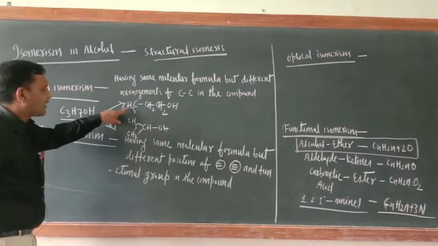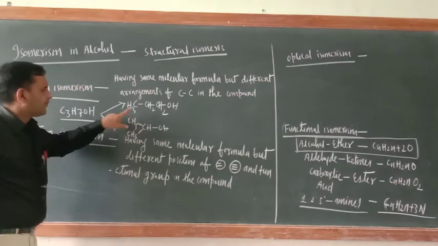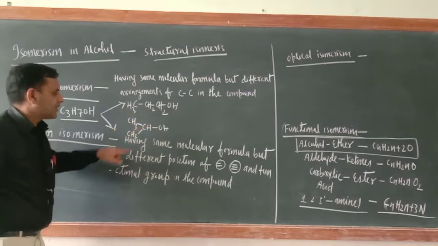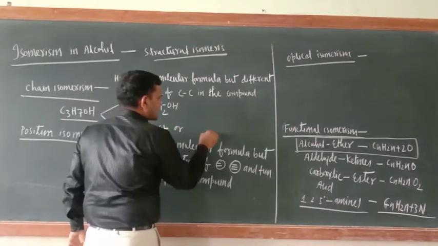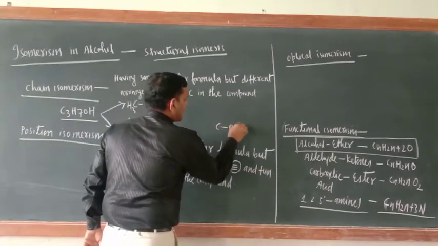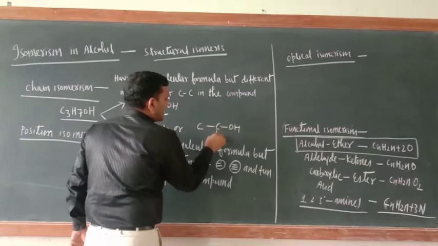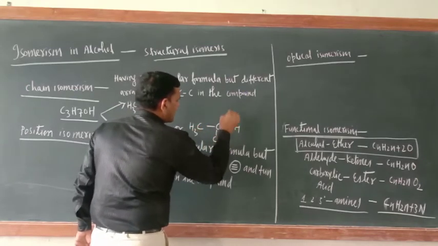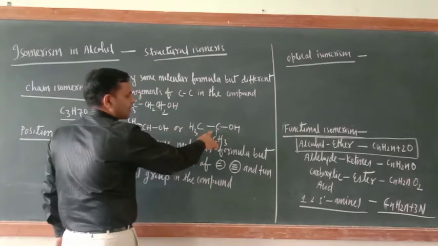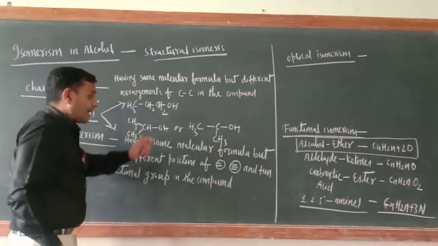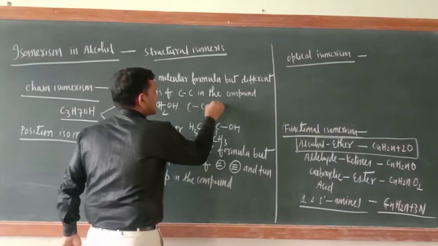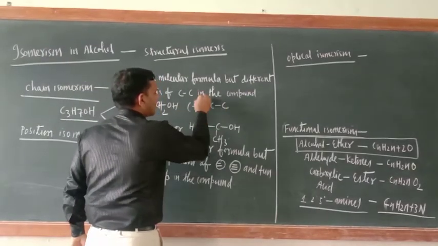But the arrangement of carbon and carbon is different or not? Here all 3 carbon atoms are arranged in a straight chain. But here, this compound can be written like that: C, here OH is there, and here C, and here C, like that, CH3 and CH3. Here branching is there. Here all 3 carbon atoms are CCC. Correct or not?